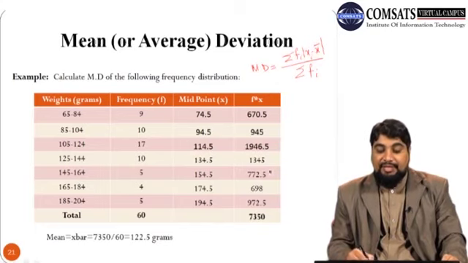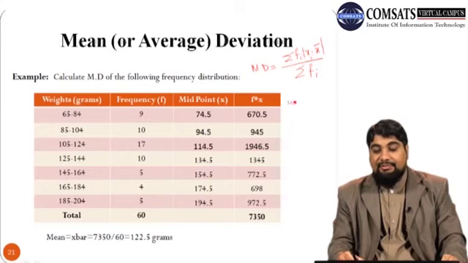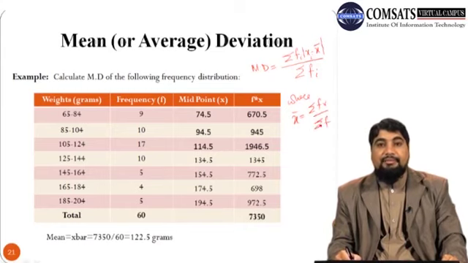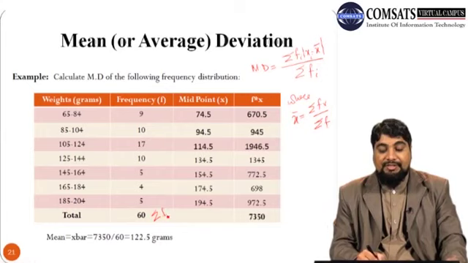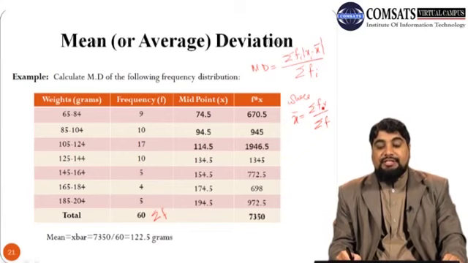And remember that arithmetic mean in case of grouped data is summation fx divided by summation f. So it means first we need to calculate summation f, the sum of frequencies, which is 60 in this case, and then we need to calculate summation fx. So x is the midpoints.